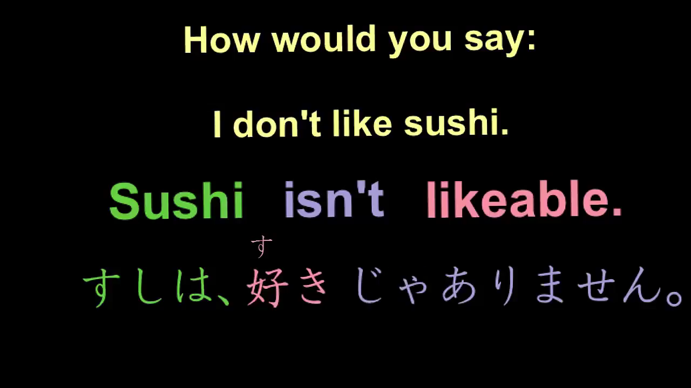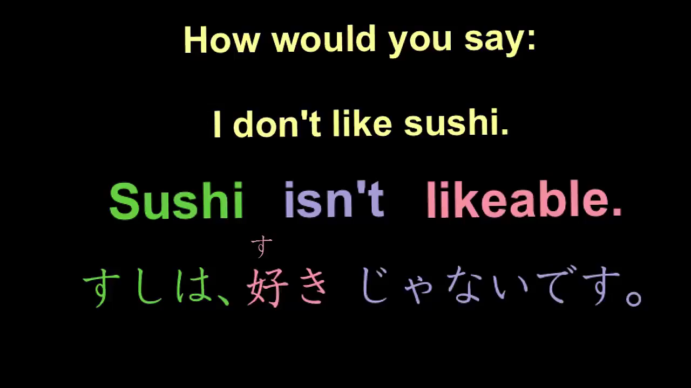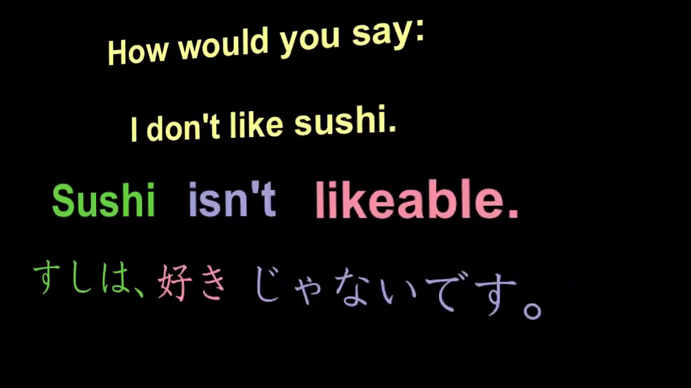Then we've got the alternatives. The second alternative is your very formal version, and that's sushi wa suki ja arimasen. Finally, we've got our everyday negative form. It's still polite, and that's sushi wa suki janai desu. So any of those three would be the correct answer to the question, how would you say, I don't like sushi? Okay, now for the massive challenge.